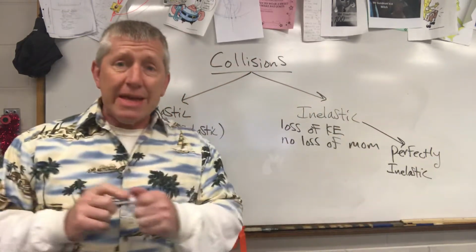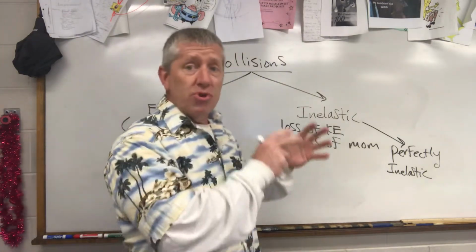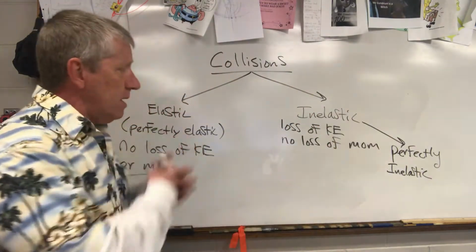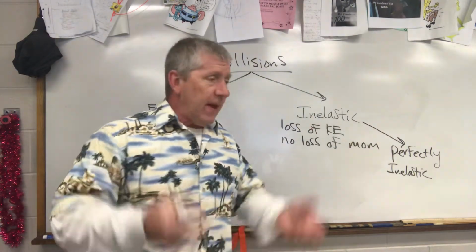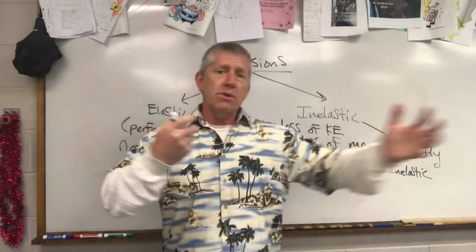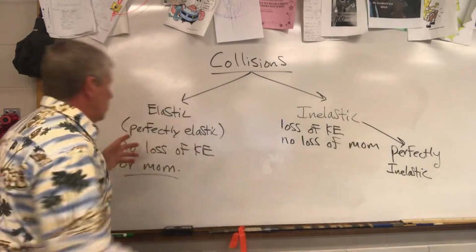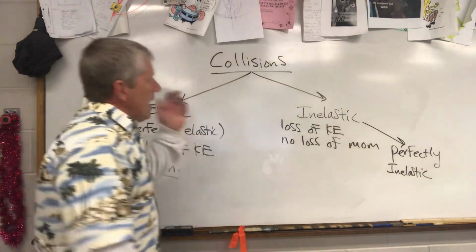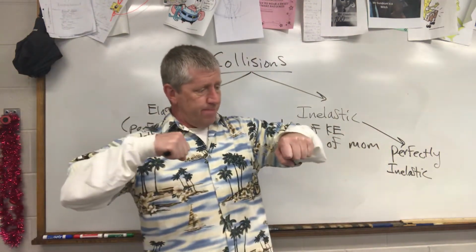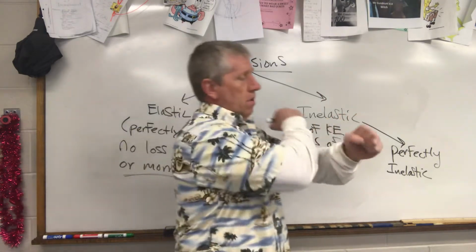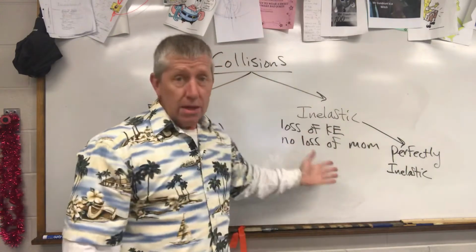And in a perfectly inelastic collision, what you have is maximum kinetic energy loss. All right, if I have two things colliding and they bounce off each other like billiard balls, usually we'll say, okay, call that elastic. If I have two automobiles, and one comes in and glances off the back of another one and they both go skidding on their way, that is going to be considered an inelastic collision.